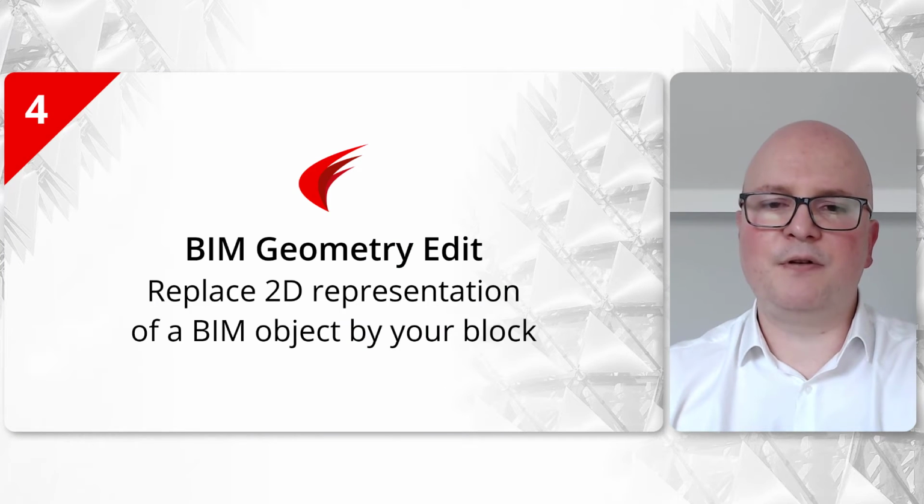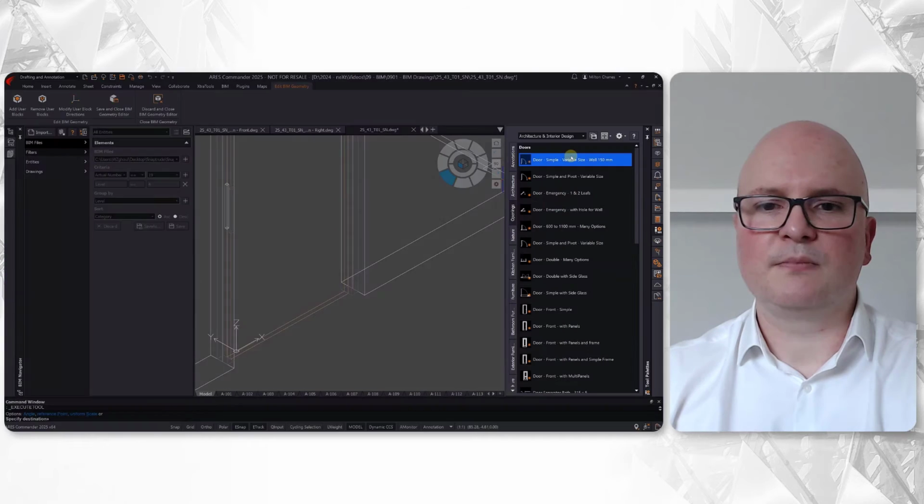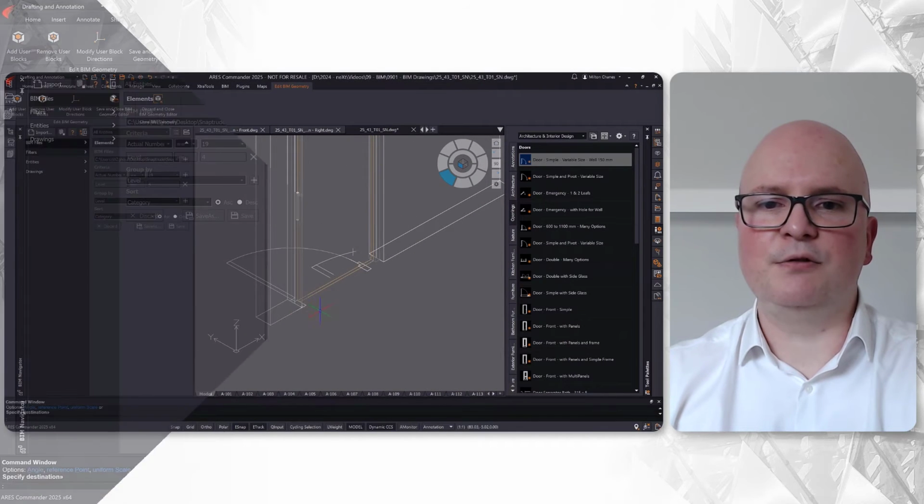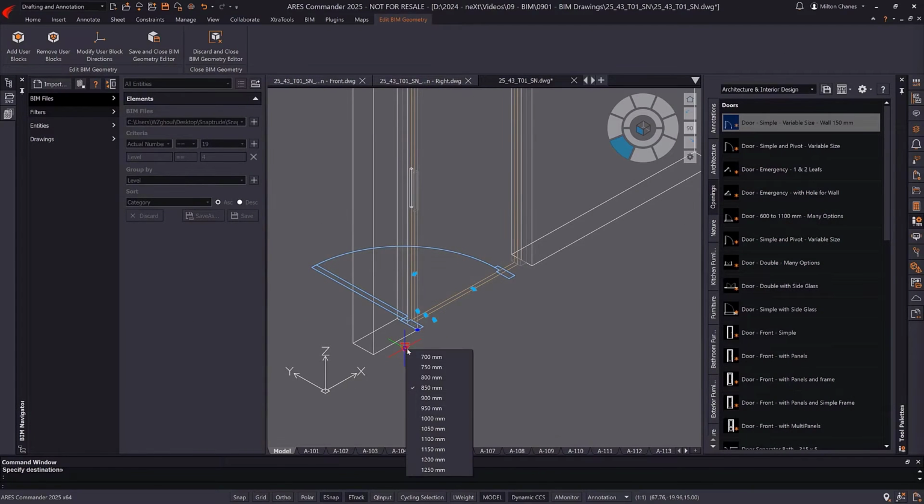Also very powerful is the ability to assign 2D symbols to represent BIM objects in 2D drawings. For example, we are editing here the door to assign a dynamic block, and this symbol will be shown everywhere where this BIM object is found in the drawings of our project.